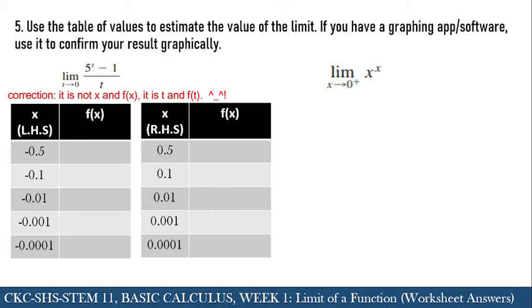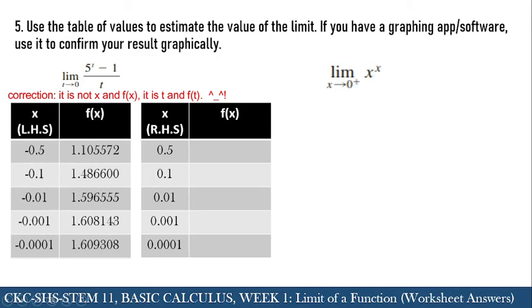What we can do here is, again, use the table of values to find the limit of this particular function. Here, we can choose any values that get closer and closer to 0 from the left, and also values that get closer and closer to 0 from the right. Here, I use −0.5, −0.1, until −0.0001. And doing the same evaluation process that we did in the previous problem, this gives us the following result.